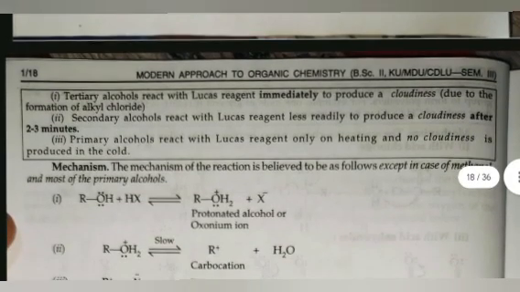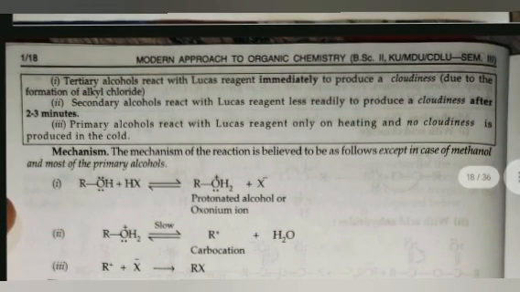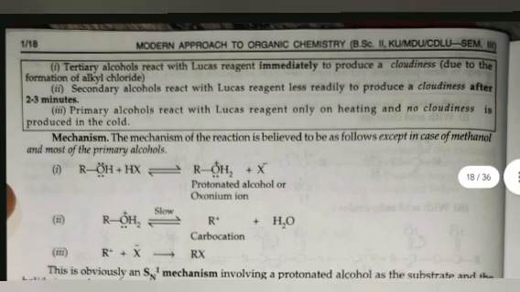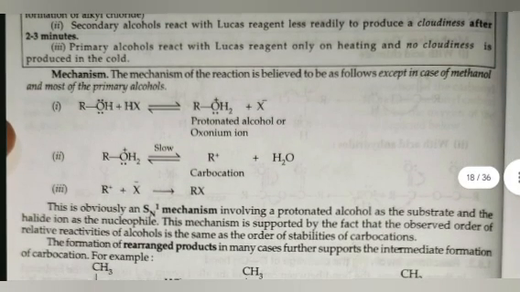Tertiary alcohol reacts with Lucas reagent immediately to produce a cloudiness due to the formation of alkyl chloride. Secondary alcohol reacts with Lucas reagent less rapidly to produce a cloudiness after 2-3 minutes. Primary alcohol reacts with Lucas reagent only on heating and no cloudiness is produced in the cold.